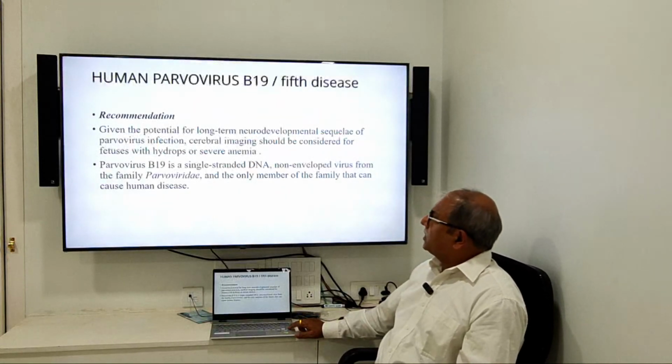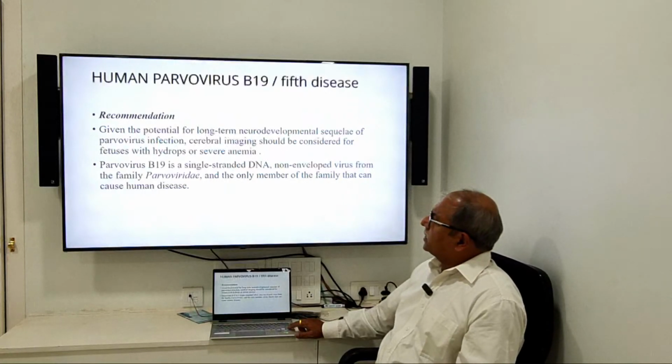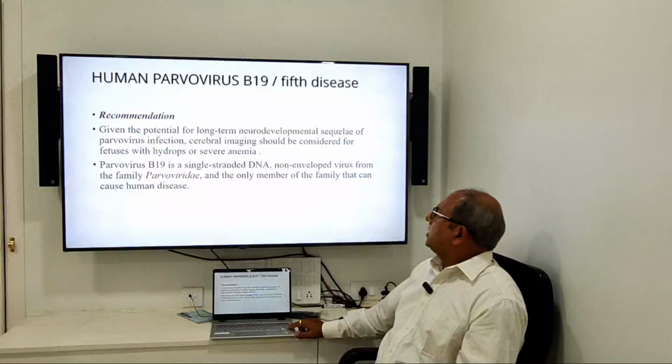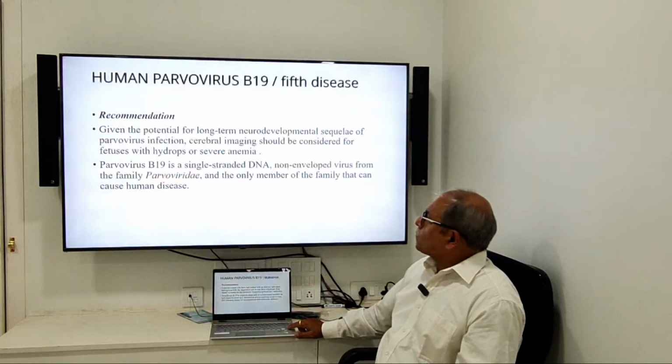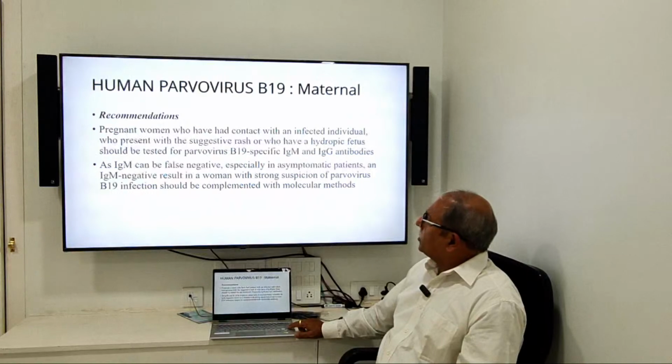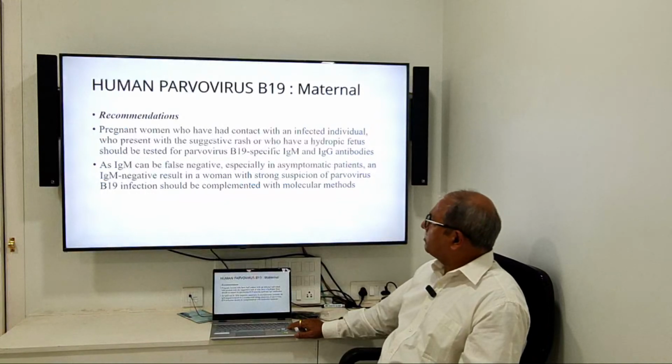The recommendation for parvovirus: given the potential for long-term neurodevelopment sequelae of the parvovirus, cerebral imaging should be considered for fetus with hydrops or severe anemia. Parvovirus B19 is single-stranded DNA. Pregnant women who have had contact with an infected individual, who present with a suggestive rash or who have a hydropic fetus should be tested.